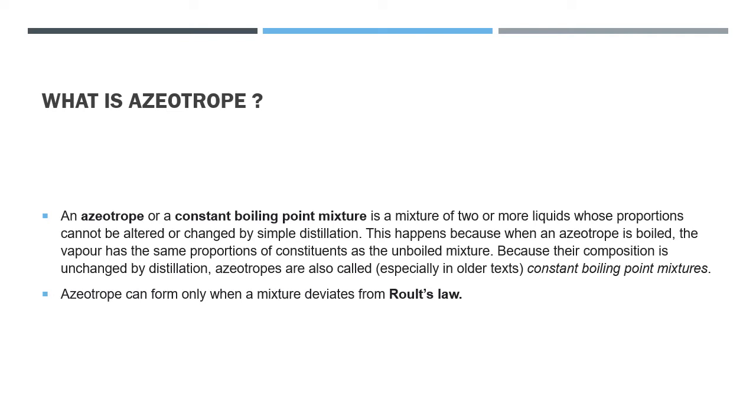This happens because when an azeotrope is boiled, the vapor has the same proportions of the constituents as the unboiled mixture. Because their composition is unchanged by distillation, azeotropes are also called constant boiling point mixtures. Azeotropes can form only when a mixture deviates from Raoult's law.